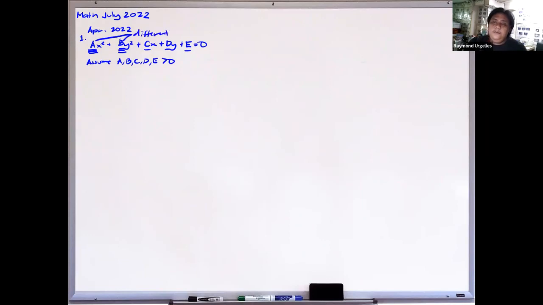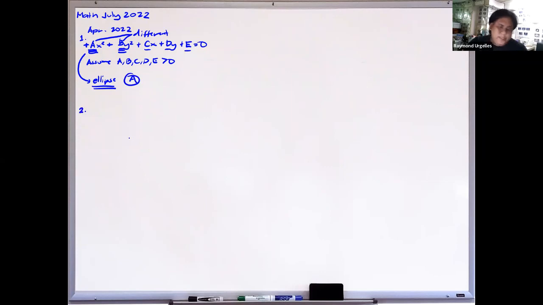If we do that, we can say that this is an ellipse, because the signs are positive, positive, with different values, so the same sign. That means it is an ellipse. So our answer here is letter A.